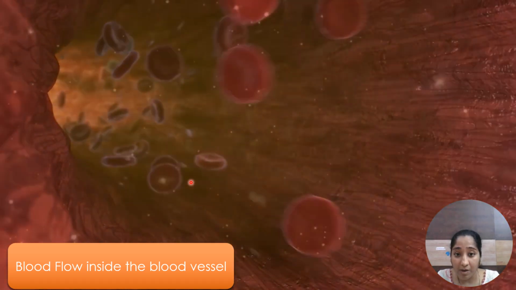All the RBC, WBC, and platelets are circulated in plasma. The plasma looks transparent here, but it is actually pale yellow in color.